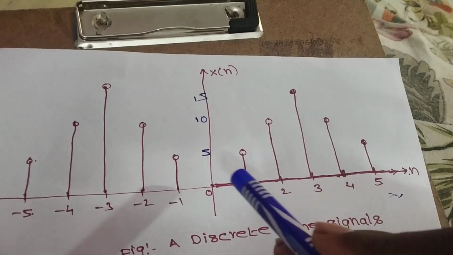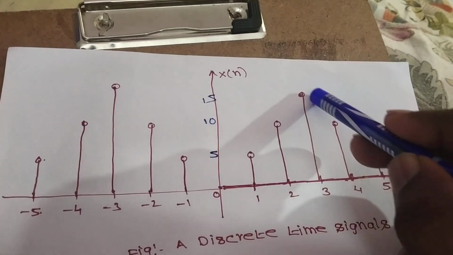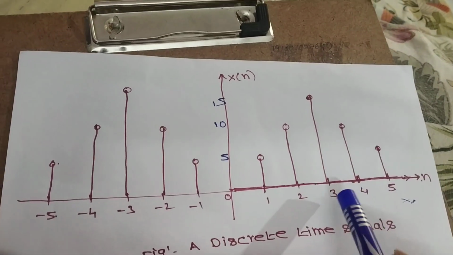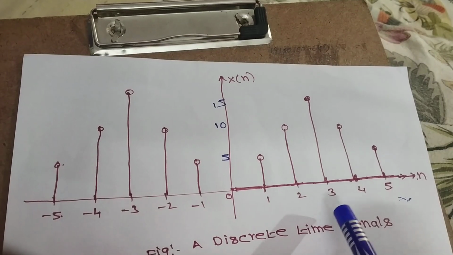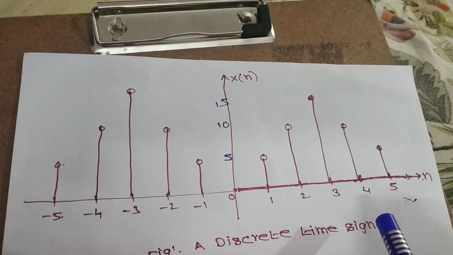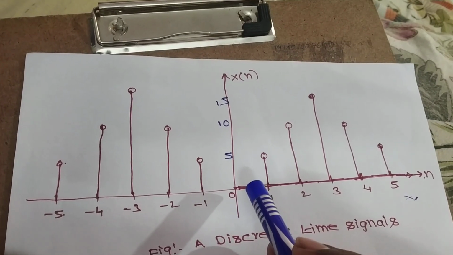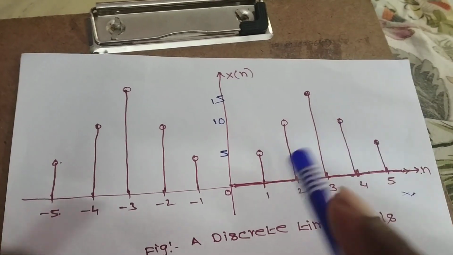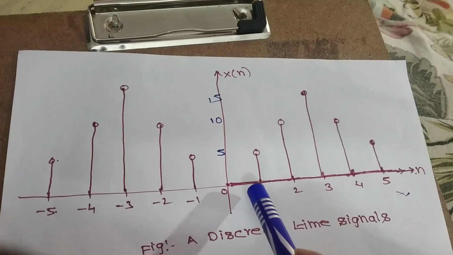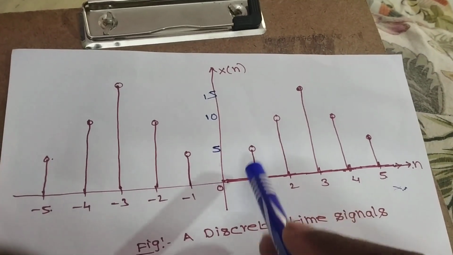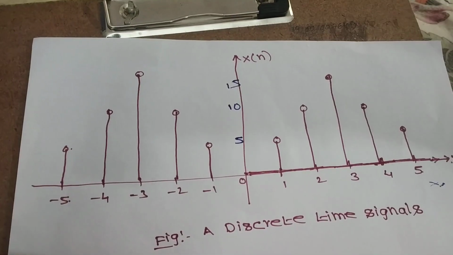Here amplitude is continuously varying, but time is discrete. Why? Because here we can define the signal at specified intervals only. We cannot define the signal anywhere else, because the signal amplitudes are discrete samples.